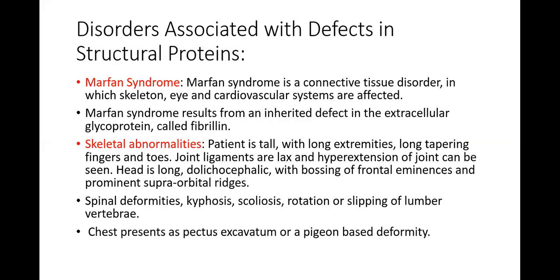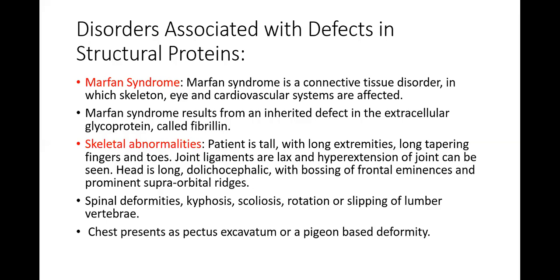The spinal deformities present in Marfan syndrome are kyphosis, scoliosis, and rotational tipping of lumbar vertebrae. The spine is going to be bent irregularly. The chest presents as pectus excavatum or a pigeon-breast deformity. In pectus excavatum the chest is depressed. So these are the features of Marfan syndrome, which results from defects in the glycoprotein called fibrillin.